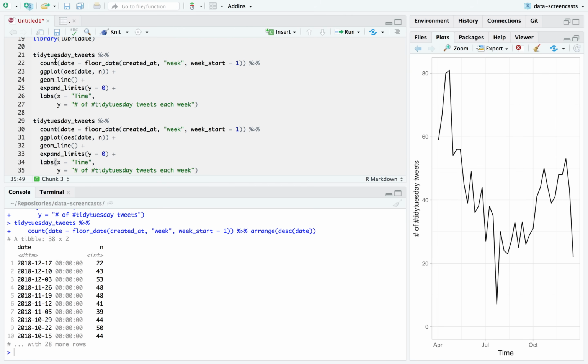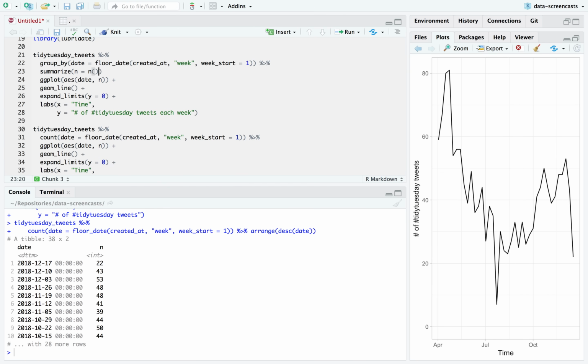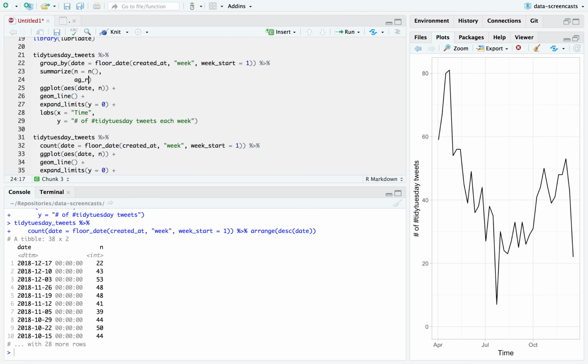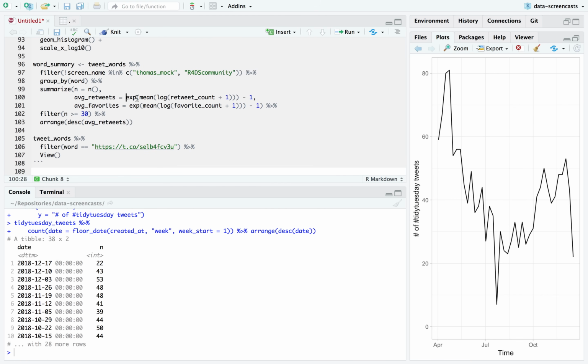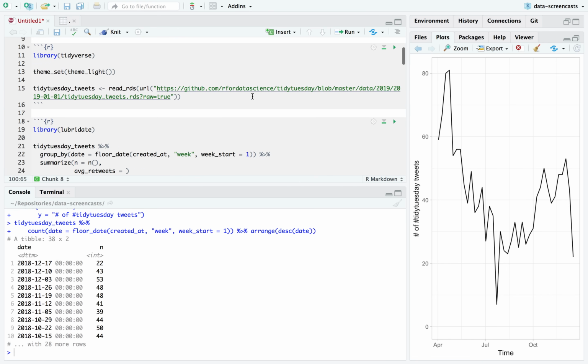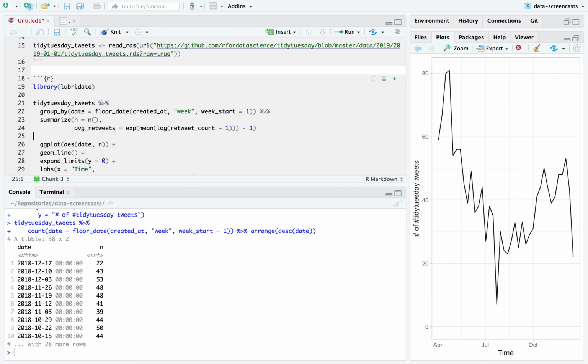But it now makes me think group by, and I probably want to summarize n is n and say average retweets, and then have my aggregation here, my geometric mean of the retweets by week. See, has Tidy Tuesday been getting more popular? I could do average retweets. I could do total retweets. There's solid arguments for both. I'm going to start with geometric mean of average retweets.